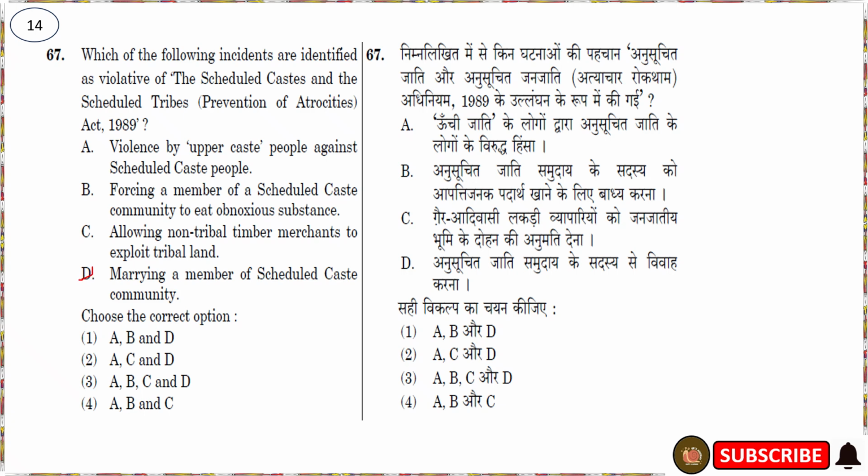No, this last one is not a correct option. Why? Because if it were like this, there would be no necessity for the Prevention of Atrocities Act. So the correct option is A, B and C. So the correct option is the fourth one for this question.